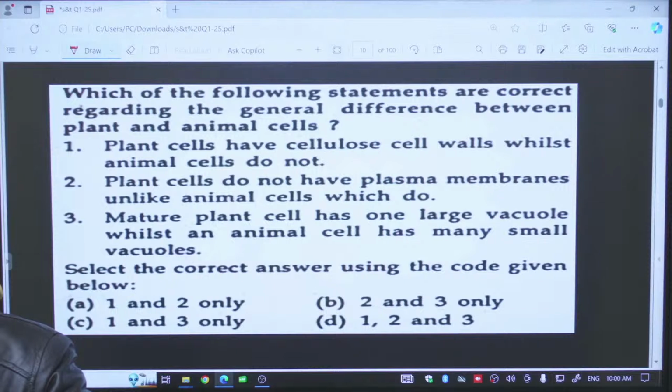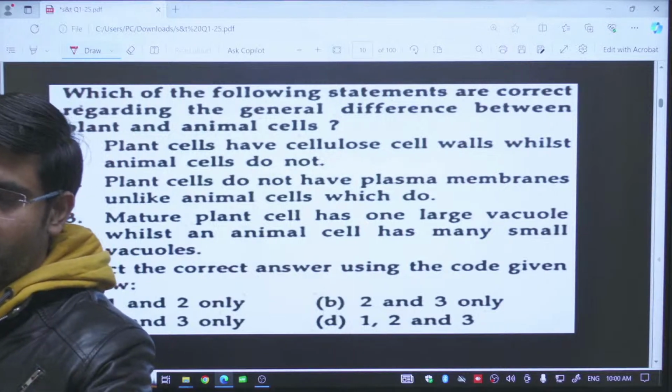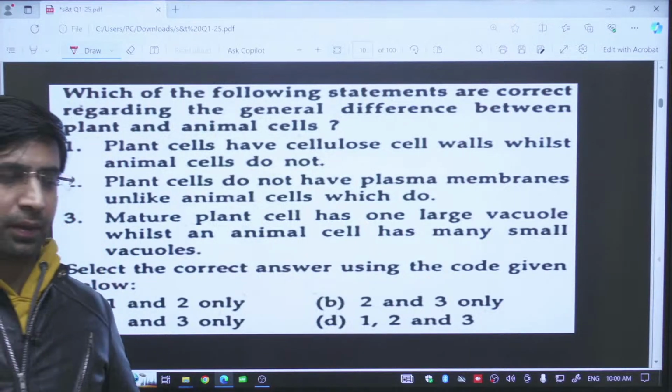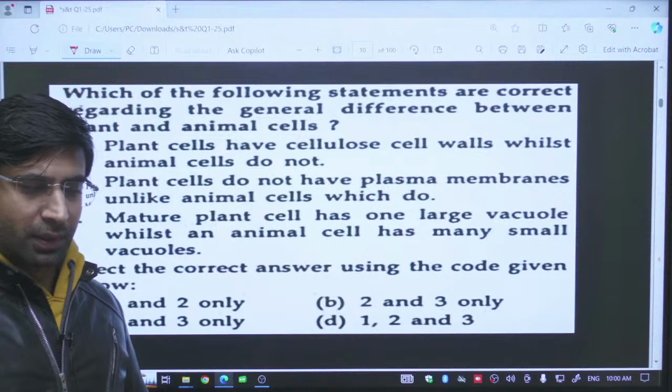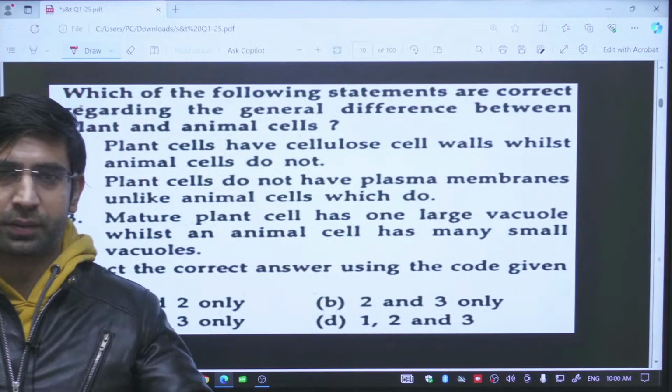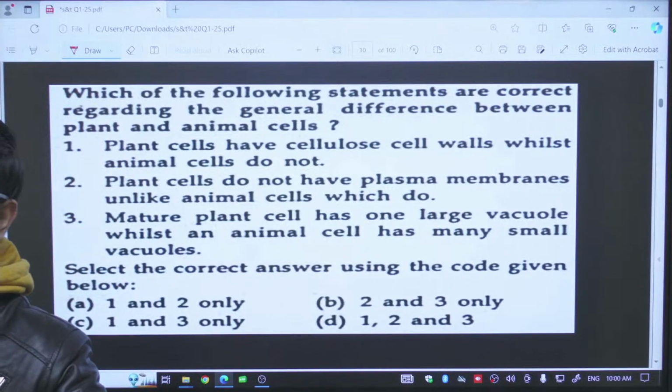Cells are of two types, prokaryotic cells and the eukaryotic cells. Pro means primitive, karyos means the nucleus. The cells which are having primitive nucleus are known as the prokaryotic cells. For example, the bacterial cell. In these cells, we are having a primitive nucleus, in which we don't have membrane bound nucleic acid.